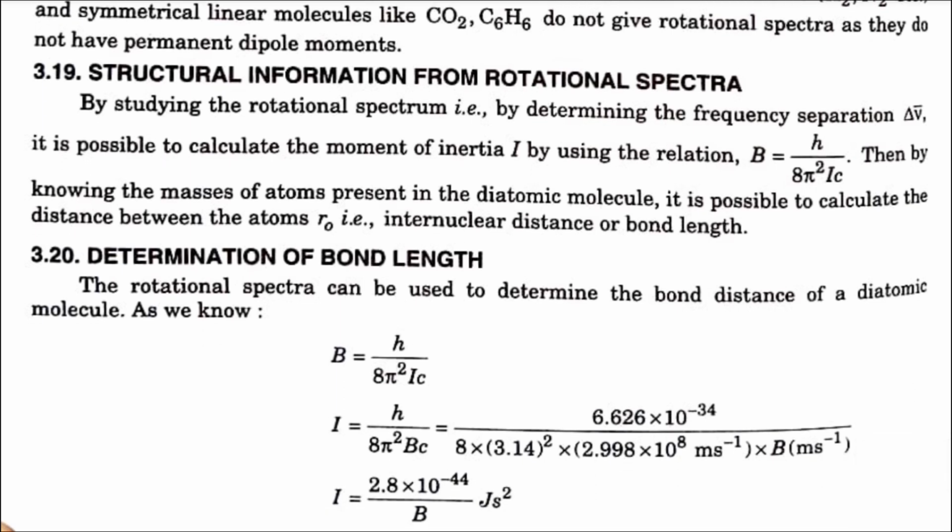3.19 Structural information from rotational spectra. By studying the rotational spectrum, that is by determining the frequency separation, it is possible to calculate the moment of inertia I by using the relation B is equal to h by 8 pi square I c. Then by knowing the masses of atoms present in the diatomic molecule, it is possible to calculate the distance between the atoms r_0, that is internuclear distance or bond length.